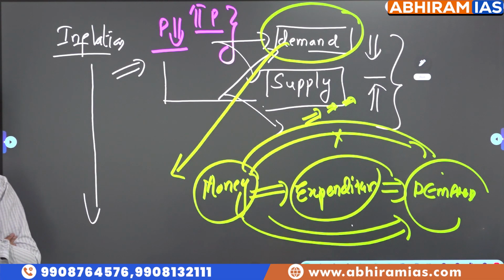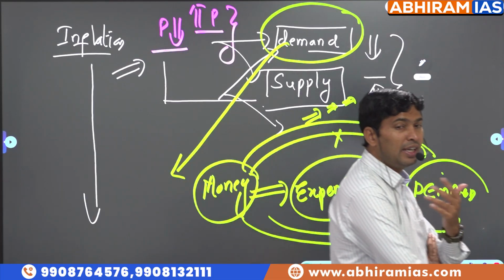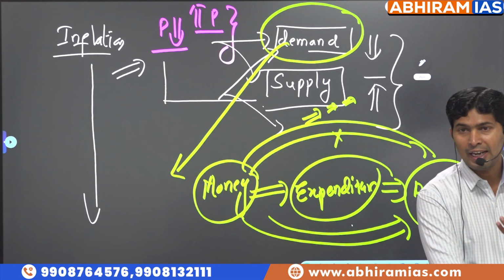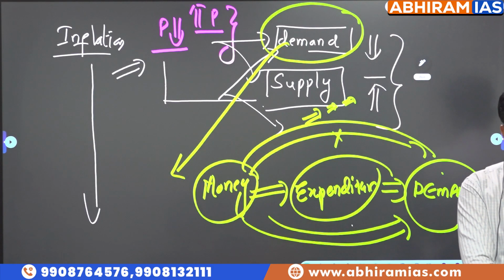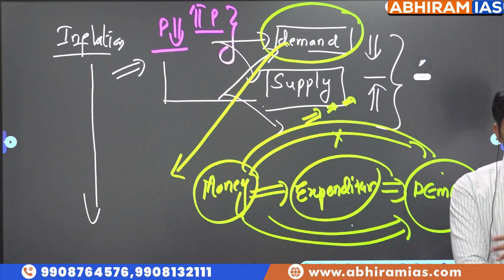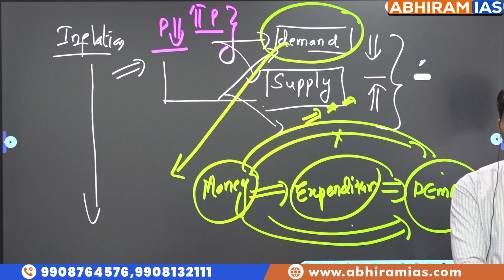So we are trying to reduce demand by making the public postpone their consumption, by making the public postpone their non-essential consumption, by reducing money supply. In simple terms, if money supply is more, or money is more with the public, circular flow of money, more economic activity, more demand.